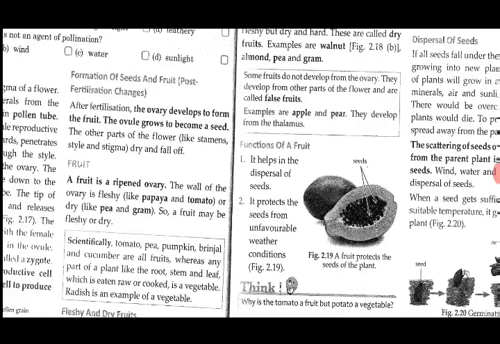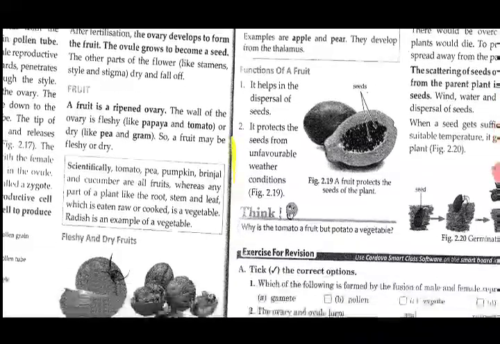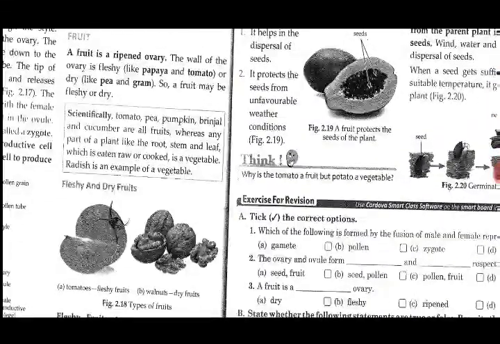So I have just told you that a fruit is a ripened ovary, and the wall of the ovary is fleshy like in papaya and tomato. You can see in your books the papaya and tomato, or even you have tasted all these and seen these fruits. Or dry like in pea and gram, so fruit may be fleshy or dry.